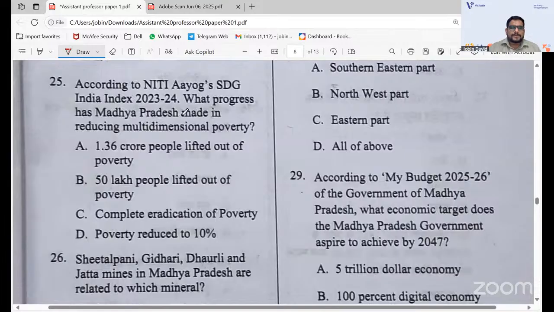According to Niti Aayog's SDG India Index 2023-24, what progress has Madhya Pradesh made in reducing multi-dimensional poverty? You will be very familiar with Niti Aayog. What is Niti Aayog? It's an advisory body to the government, the National Institute for Transforming India. It replaced the five-year Planning Commission. So according to Niti Aayog, the answer is 1.36 crore people lifted out of poverty.